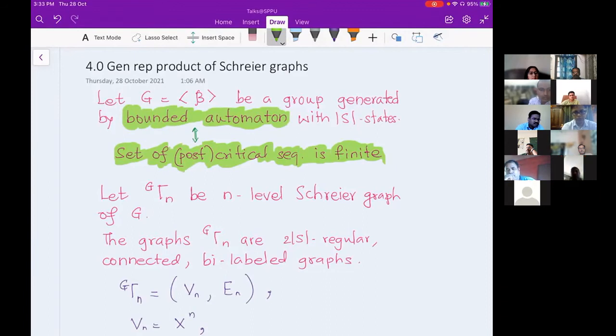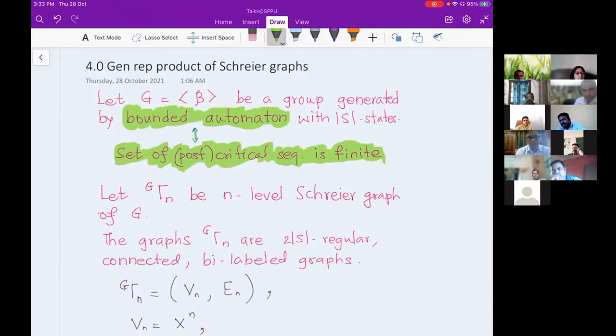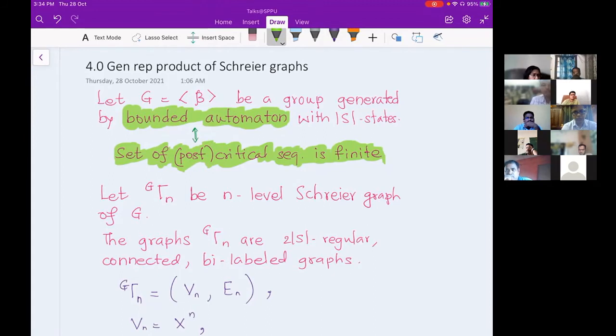You look at the post-critical sequences of your automaton, which you get when you consider the non-trivial cycles of your automaton. That non-trivial cycle will give you your post-critical sequences, and since we are in a bounded automaton, the number of such sequences is finite. So look at those sequences and travel the path which you saw, meaning the non-trivial cycle I'm talking about in your automaton. There you will come to know which generators are acting on that sequence. There we called it EA and EB, the action of A and B on the word 0, 0, 0, 0, 0.